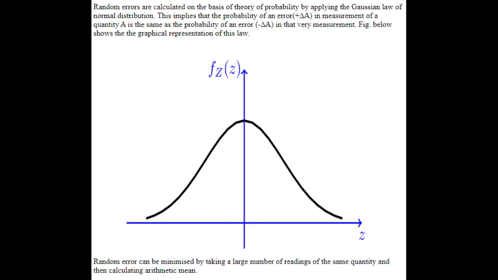Random errors are calculated on the basis of theory of probability by applying the Gaussian law of normal distribution. This implies that the probability of an error plus delta A in measurement of a quantity A is the same as the probability of an error minus delta A in that very measurement. Figure below shows the graphical representation of this law. Random error can be minimized by taking a large number of readings of the same quantity and then calculating arithmetic mean.